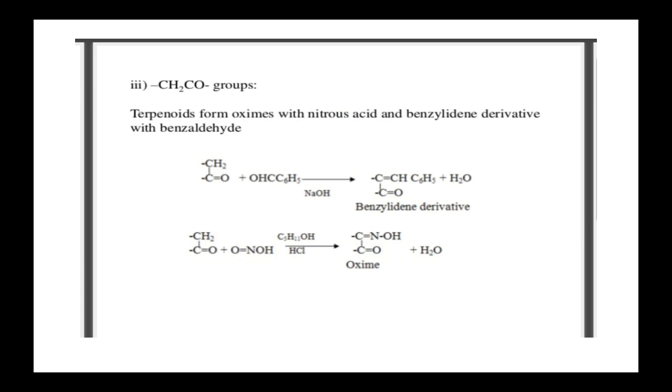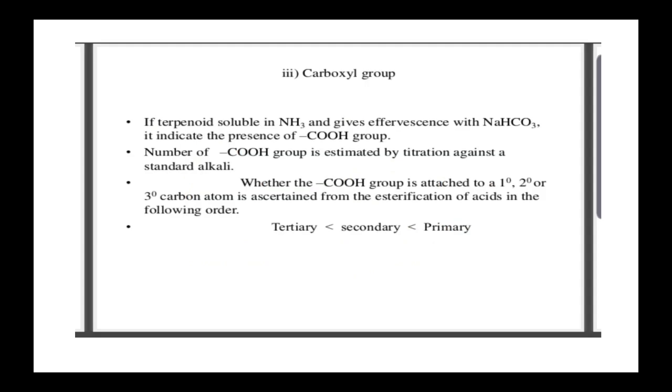Next, oxygen as a CH2CO group. The terpenoid forms an oxime with nitrous acid and a benzylidene derivative with benzaldehyde. So these are the examples of CH2CO groups. It forms the oxime with nitrous acid and benzylidene derivative.